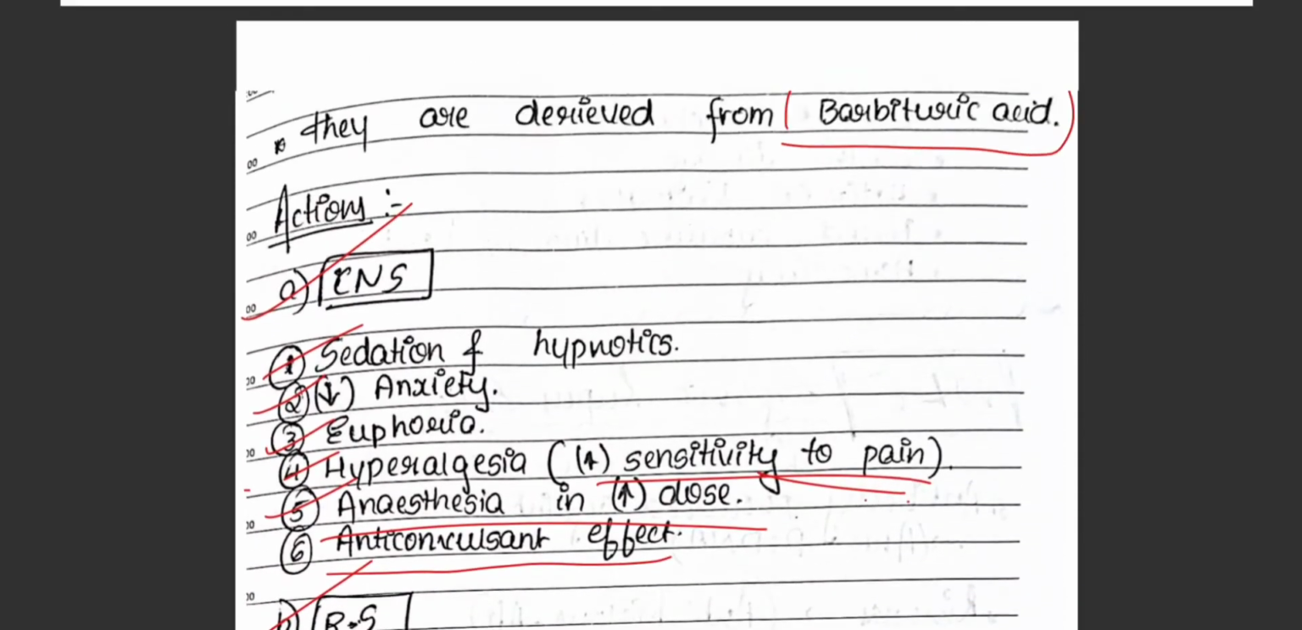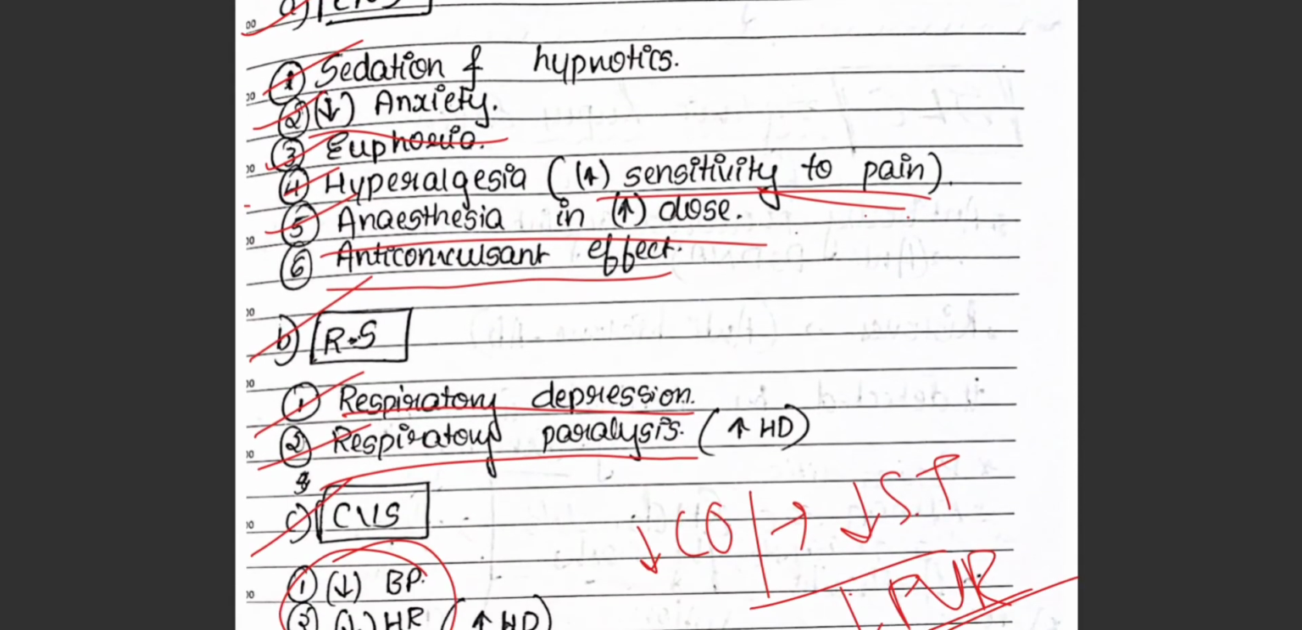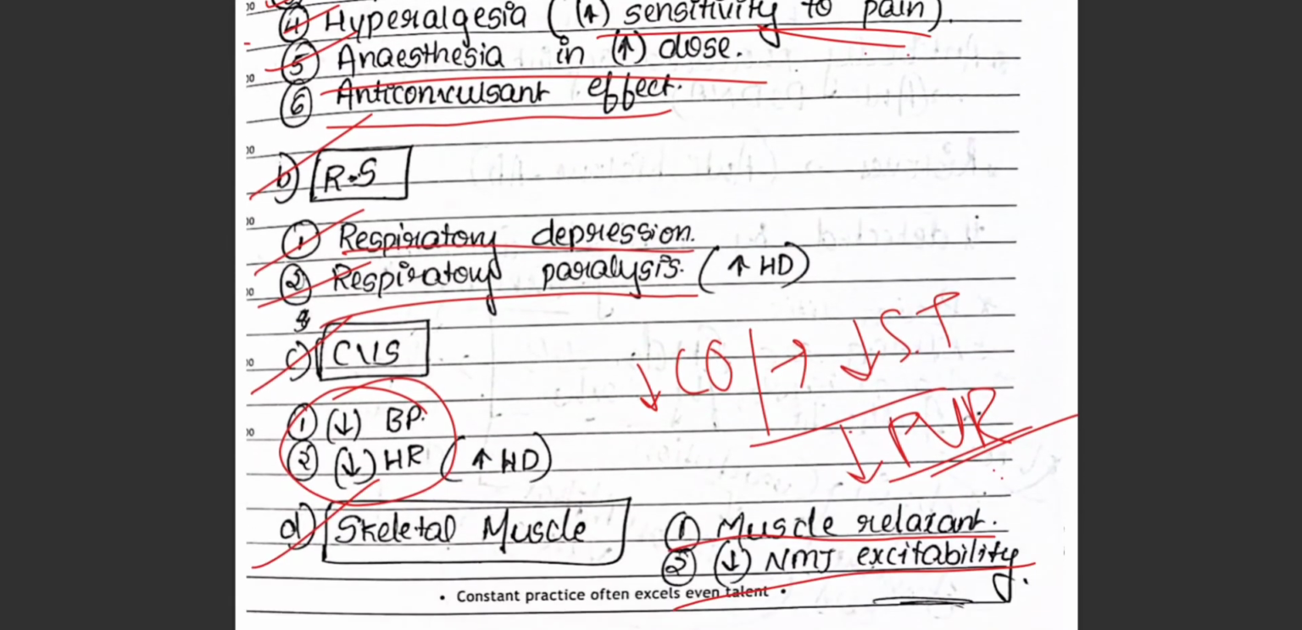Once again, moving on to the actions. CNS, it causes sedation and hypnosis. It decreases the anxiety. It has the anti-anxiety property, anti-convulsant property. It causes euphoria, that is excitement, pleasure, hyperalgesia, that is increase in sensitivity to pain, anesthesia, that is loss of sensation in the body, and anti-convulsant effect, anti-epileptic effect. In the respiratory system, it mainly causes respiratory depression, respiratory paralysis of the muscles of your respiratory system.